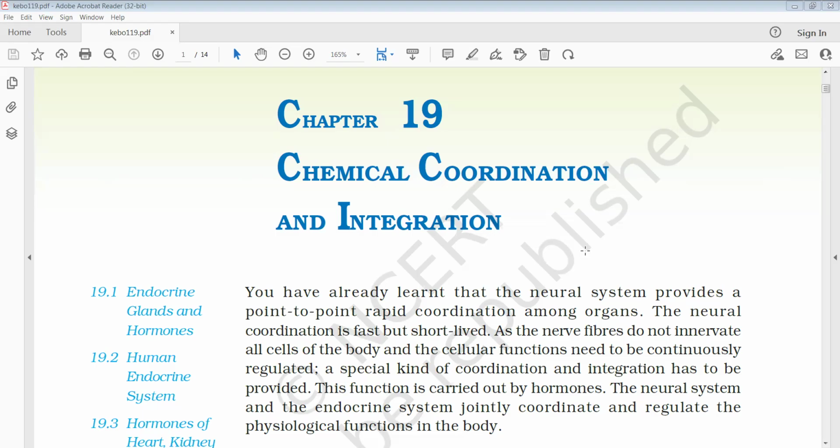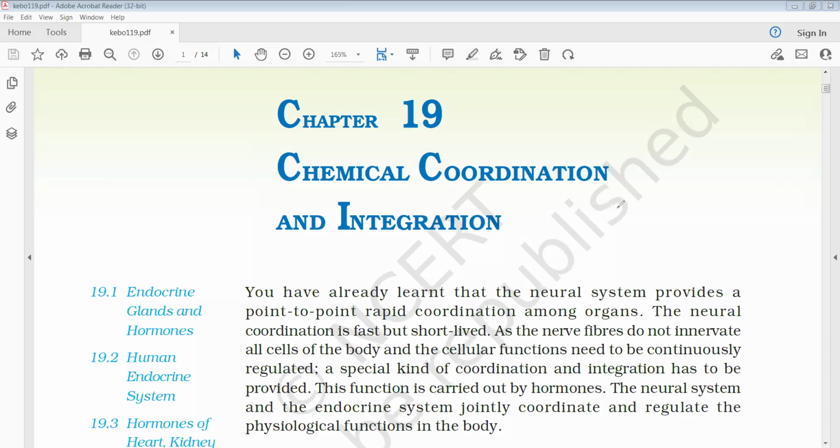Chemical coordination, as we already studied previously, is carried out by the nervous system, that is the brain, spinal cord, and nerves, such as sensory, motor, mixed and associated nerves. So coordination in our body is mainly carried out by the neurons or nerve cells, which are present in the nervous system.